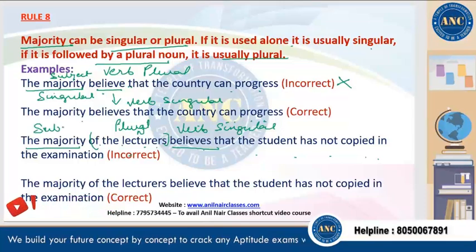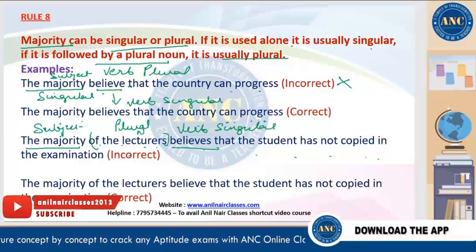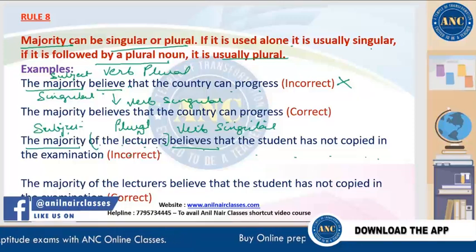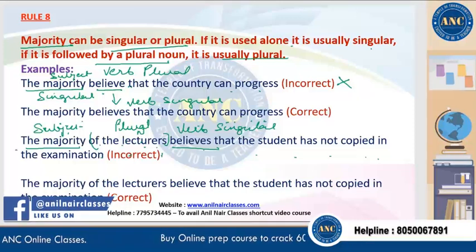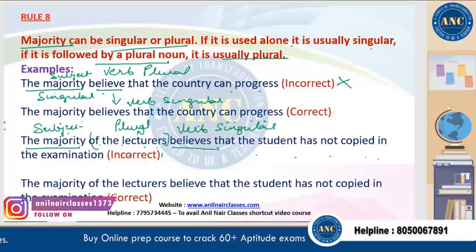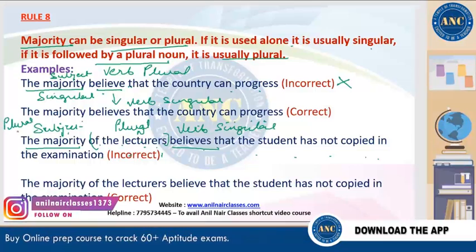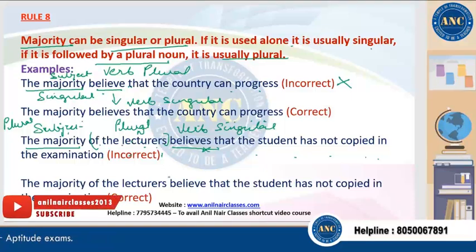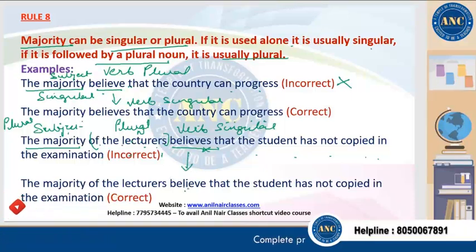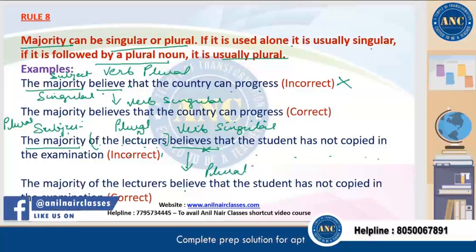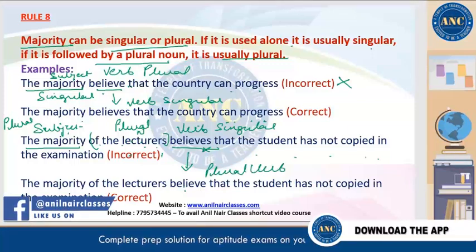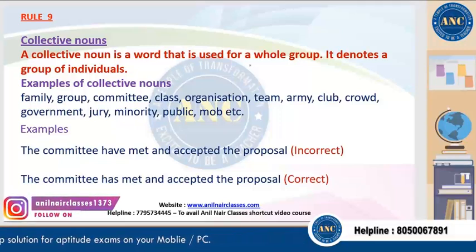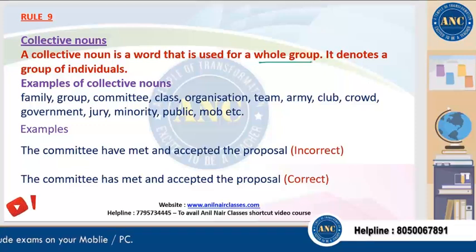Majority is the subject, but after this subject you have the plural noun. So that means it should be considered as plural, right? So in this case, majority over here is plural. So this is the plural subject over here. Why? Because it is followed by a plural noun. So this believes is incorrect. It should be believe, which is plural noun, plural verb. Clear?